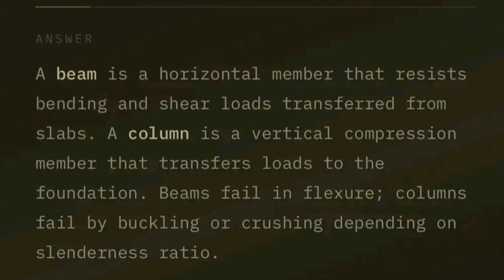Answer. A beam is a horizontal member that resists bending and shear loads transferred from slabs. A column is a vertical compression member that transfers loads to the foundation. A beam fails in flexure, while a column fails by buckling or crushing depending on the slenderness ratio.